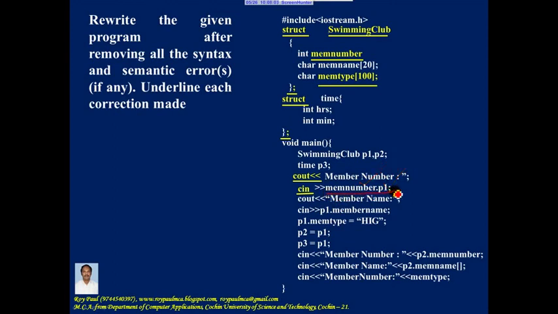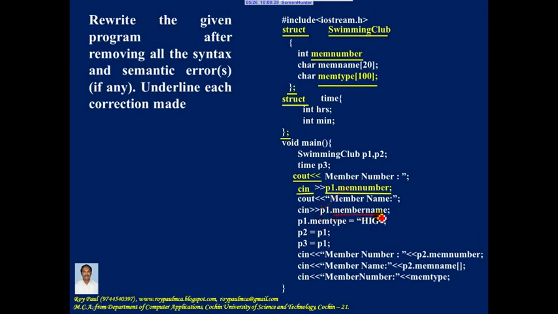So let me correct the mistake here. It is p1 structure variable dot member name, memNumber. Now here there is no mistake. Now here p1 dot member name. When you make use of the dot operator, left hand side is a structure variable, so no mistake here.